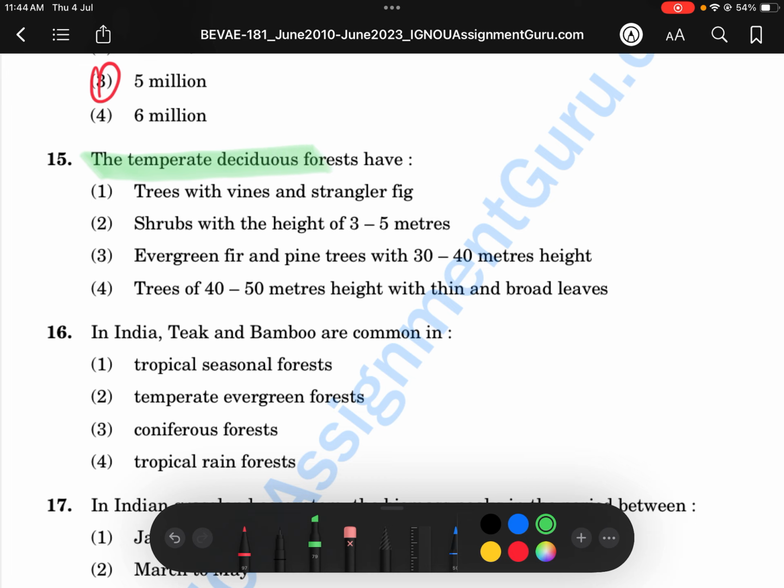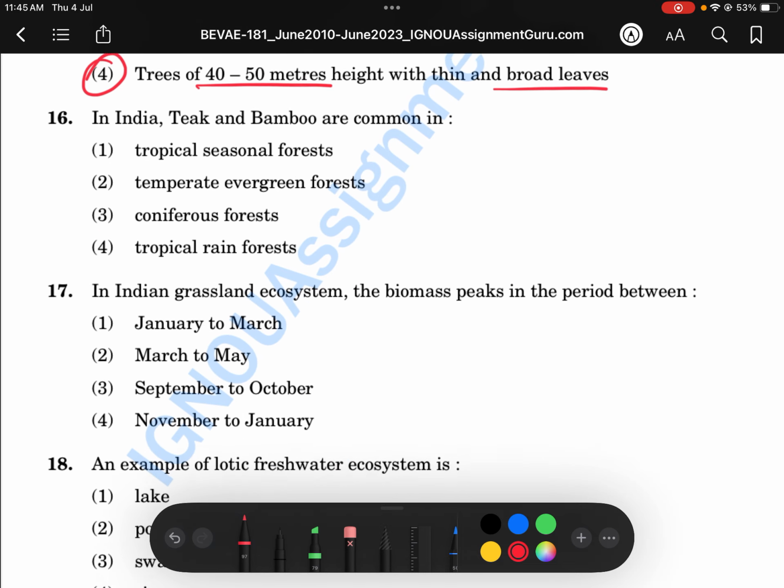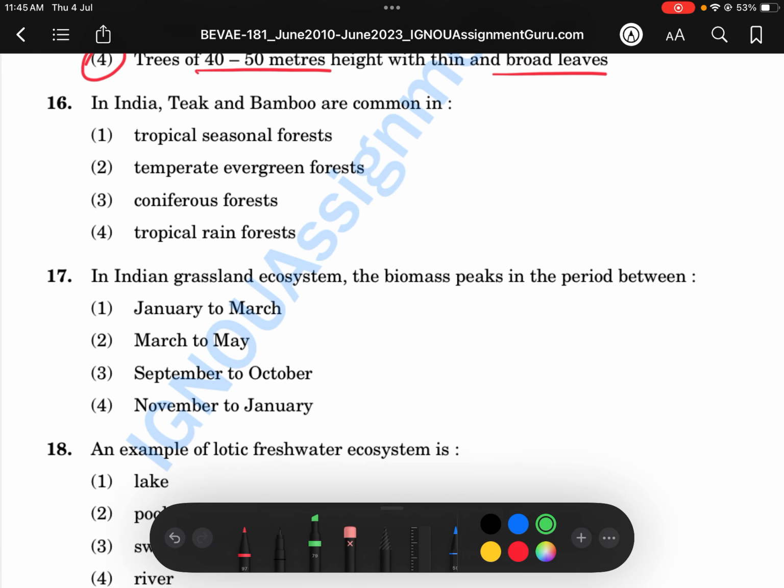Next one: the temperate deciduous forest has what? We have to go and learn about the temperate deciduous forest. This might be tricky, you may not know the answer, and the answer I'm giving you, you have to learn by heart. The answer is trees of 40 to 50 meter height with thin broad leaves. Learn this by heart because it's difficult.